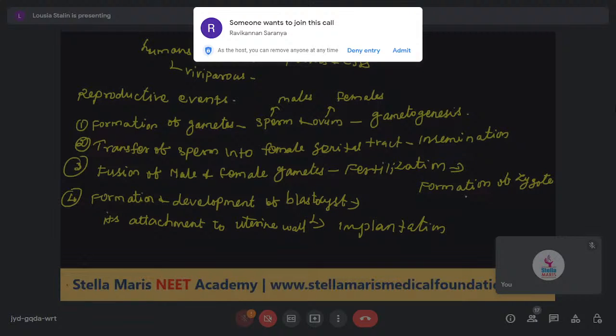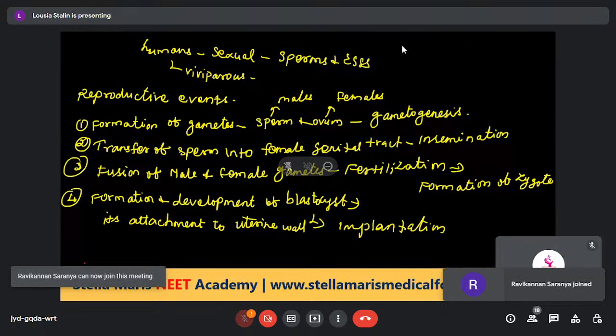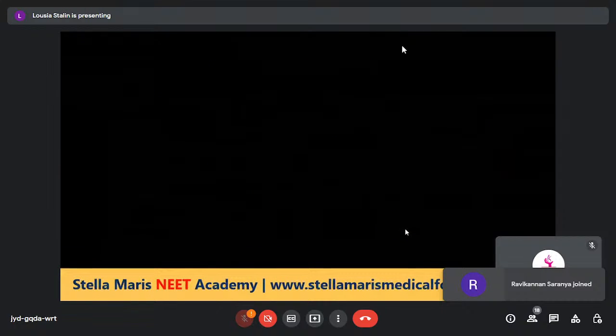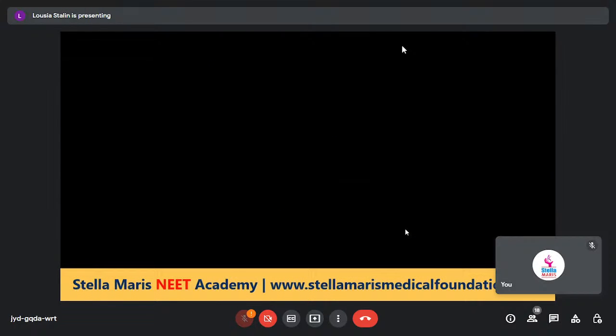The zygote develops into a blastocyst, which is attached to the uterine wall, known as implantation. After implantation comes embryo development.